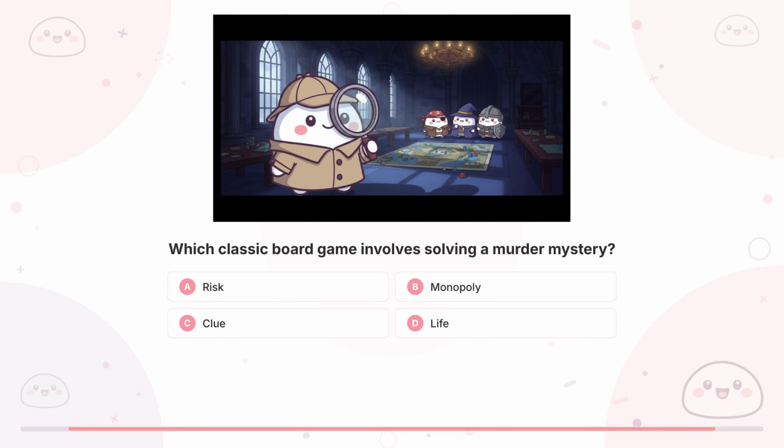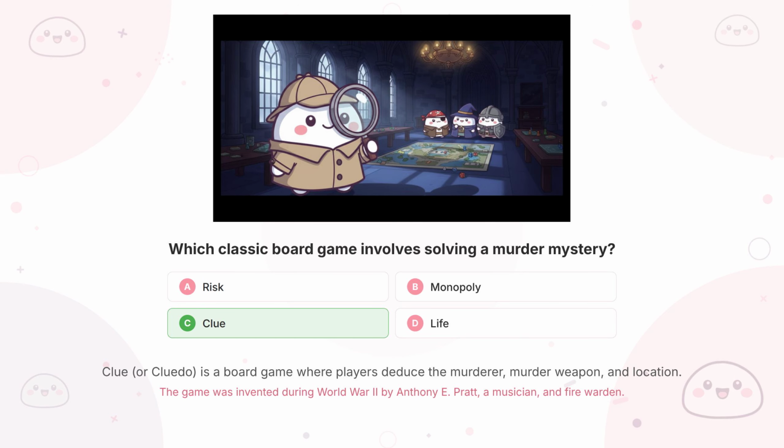Question 17. Which classic board game involves solving a murder mystery? The answer is C, Clue.